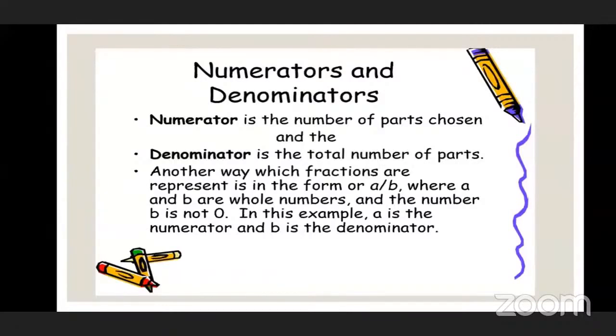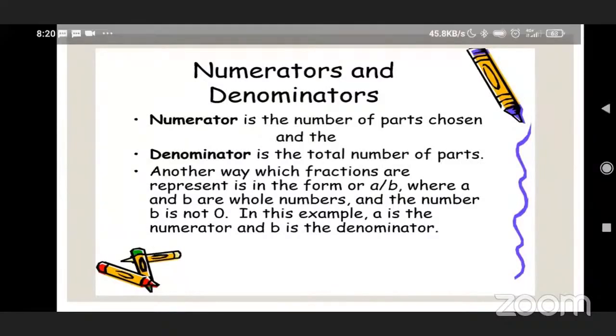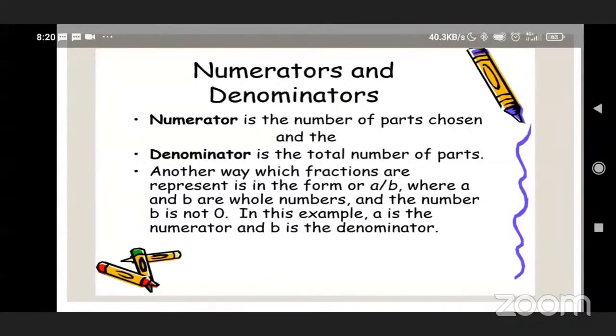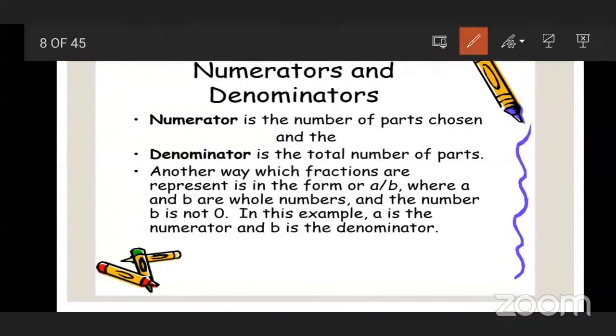One more way to show a fraction in mathematics is a upon b. A is the numerator and b is the denominator. Here we cannot write 0 in the denominator. We cannot write 0 in the denominator. Okay, can you tell me, is it a correct fraction?